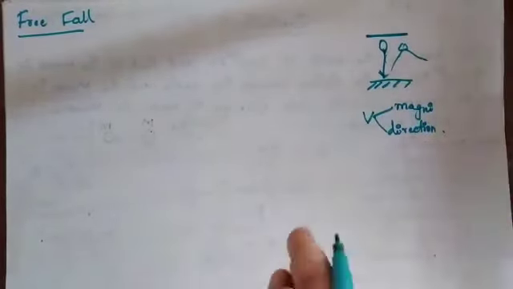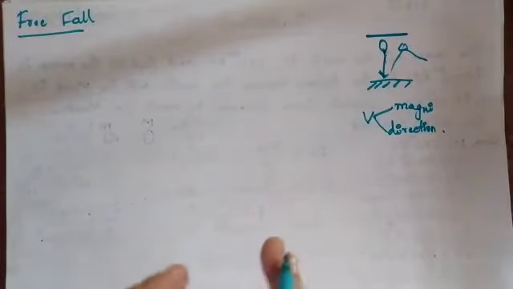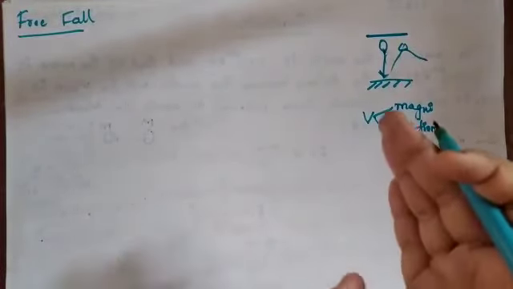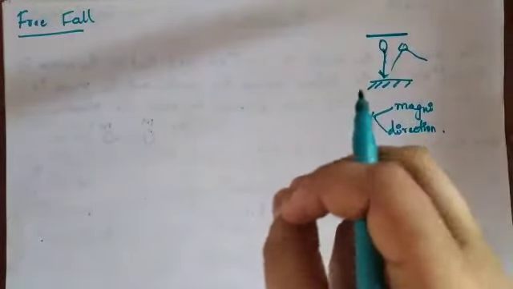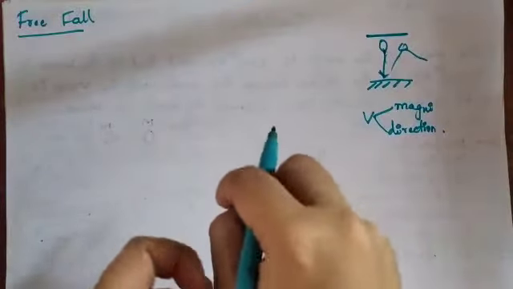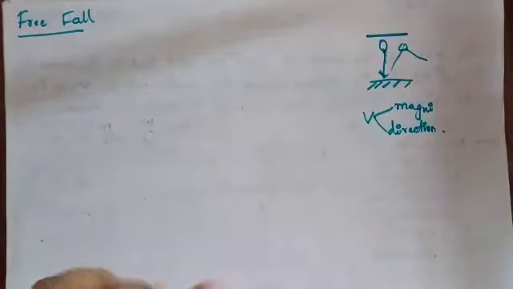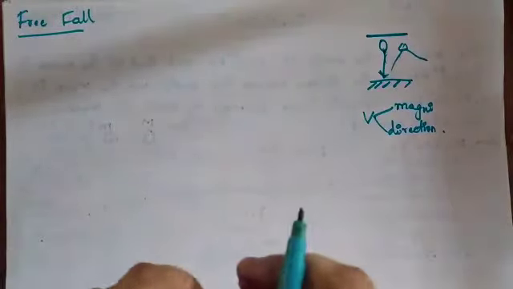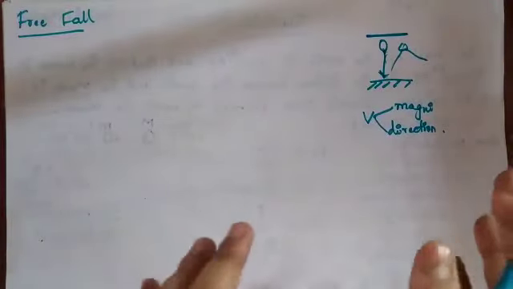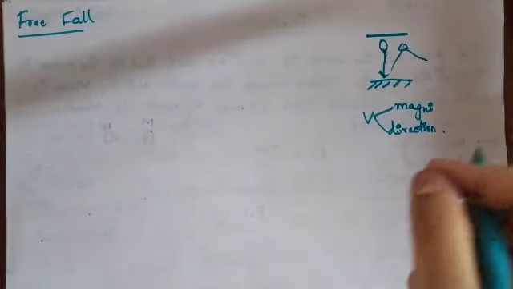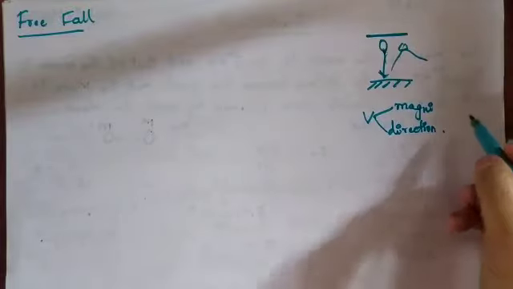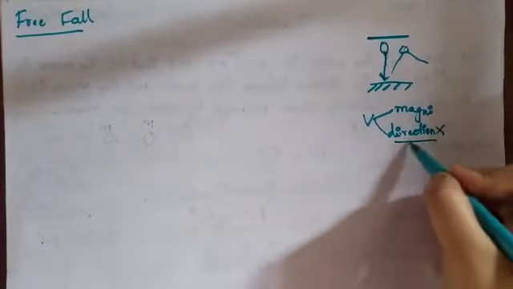But whenever it is free fall, in that case, the velocity will not change in terms of direction, is it? If you have thrown a stone, in the same direction in which you are throwing, the object will fall down. Here we are not considering any other forces, okay, air resistance, all those forces we are neglecting here. Even the frictional force we are neglecting here. Only we are considering the gravitational force. So in whichever direction we are applying the force, in the same direction the object will fall down. So velocity direction-wise won't change.